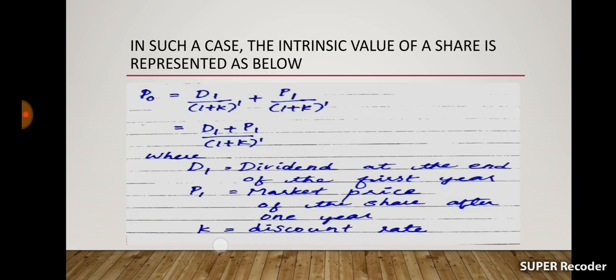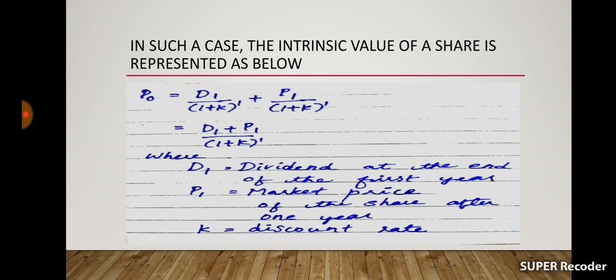In such a case, we can calculate the intrinsic value of the share by using this equation: P0 is equal to D1 divided by (1 plus K) raised to 1, plus P1 divided by (1 plus K) raised to 1. That means (D1 plus P1) divided by (1 plus K) raised to 1.